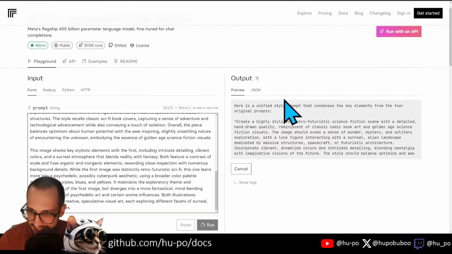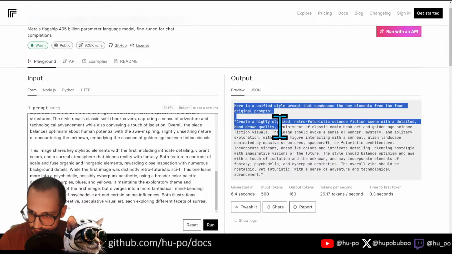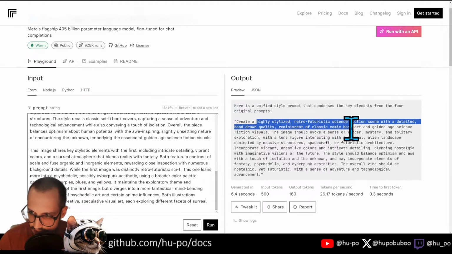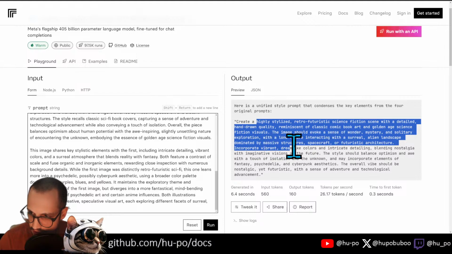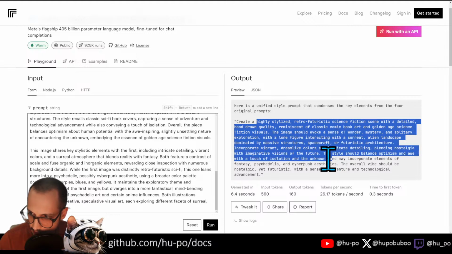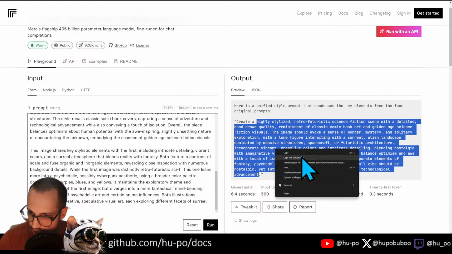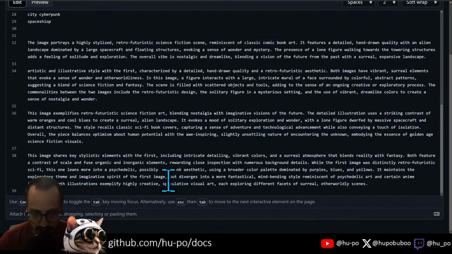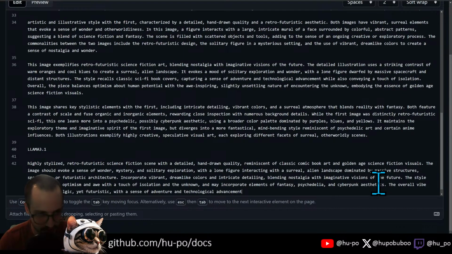Okay, so we have highly stylized, retrofuturistic science fiction scene with a detailed hand-drawn quality reminiscent of a classic comic book, golden age of science fiction, solitary exploration, futuristic architecture. We're going to kind of like keep highlighting that. I think this is pretty good. Okay. Let's paste that one there. So we're going to say Llama 3.1, this is the style prompt.